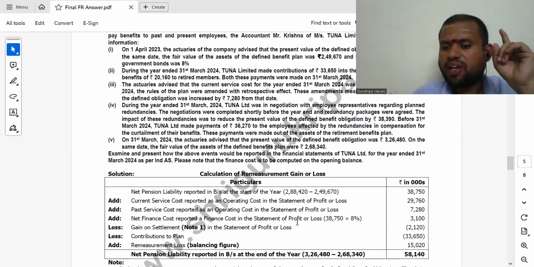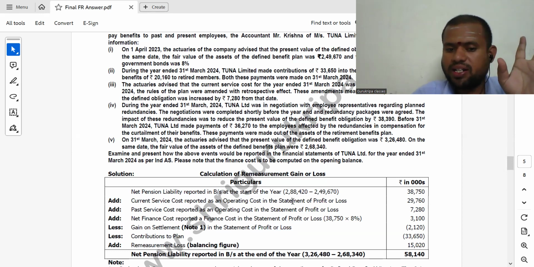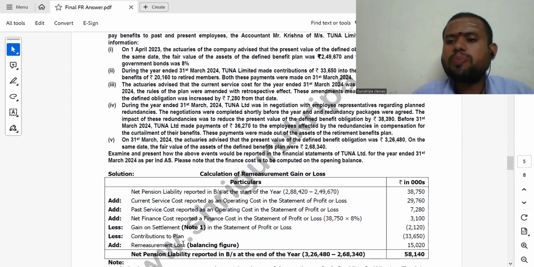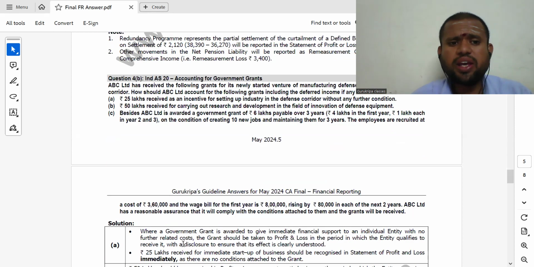Net finance cost will also come in profit and loss account. Current service cost, past service cost, profit and loss account. Balancing figure remeasurement loss will come in the OCI. Correct? Then India is 20.